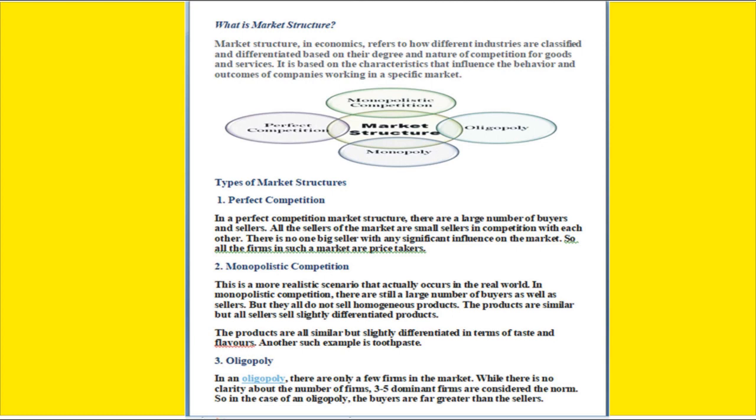Next, the last one, the fourth one, is monopoly. Monopoly means there is only one seller. So he is the only person selling that product. There is no alternative. Whatever product features he is giving and whatever price he is fixing, that is final. There is no alternative for this. This is called monopoly. These are all the market structure types.